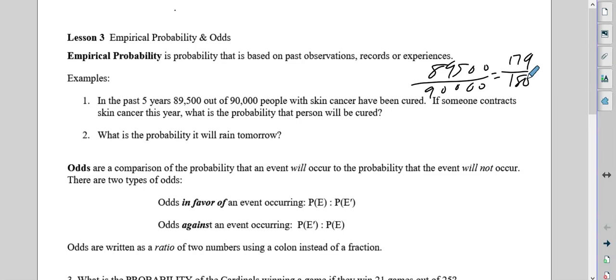What's the probability it will rain tomorrow? Well, there are many factors to this, and we know how wrong the weather people are quite often.